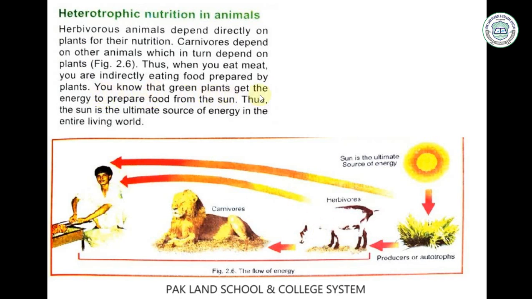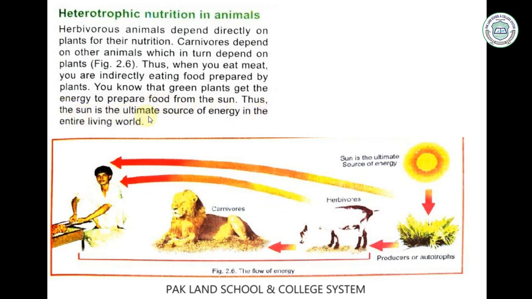You know that green plants get the energy to prepare food from the sun? Yes. So the green plants take energy from the sun. The sun is the ultimate source of energy. Without the sun, autotrophs can't prepare their food, and if they can't prepare their food, then we can't eat any herbivorous animal.